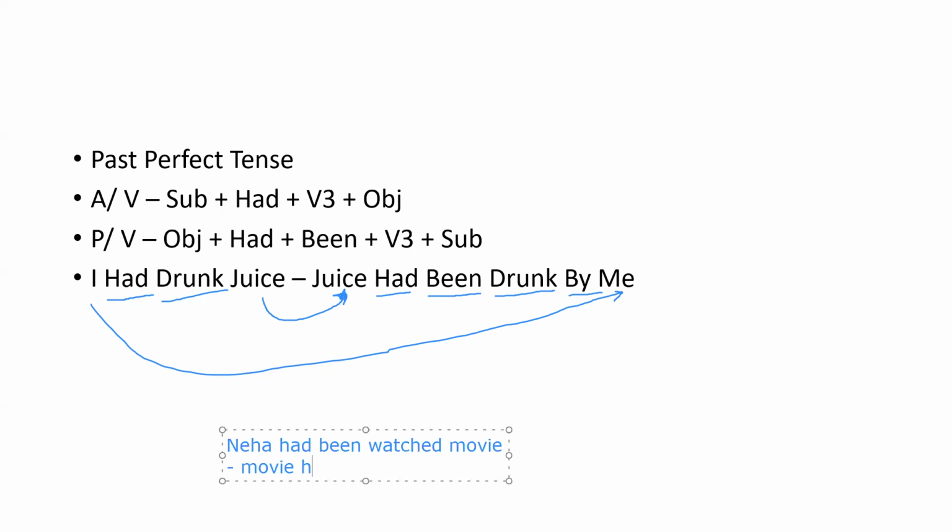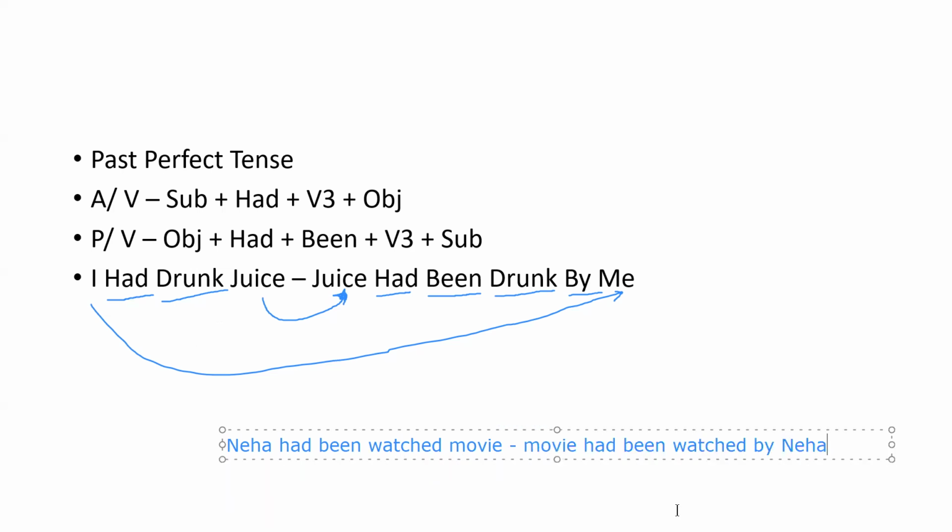Movie had been watched by Neha. Who watched the movie? Neha. Neha watched what? Movie. So this is the conversion of active voice to passive voice.